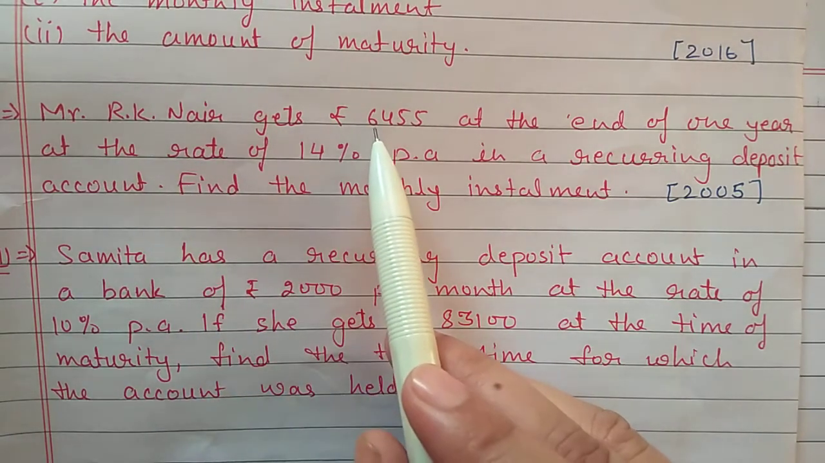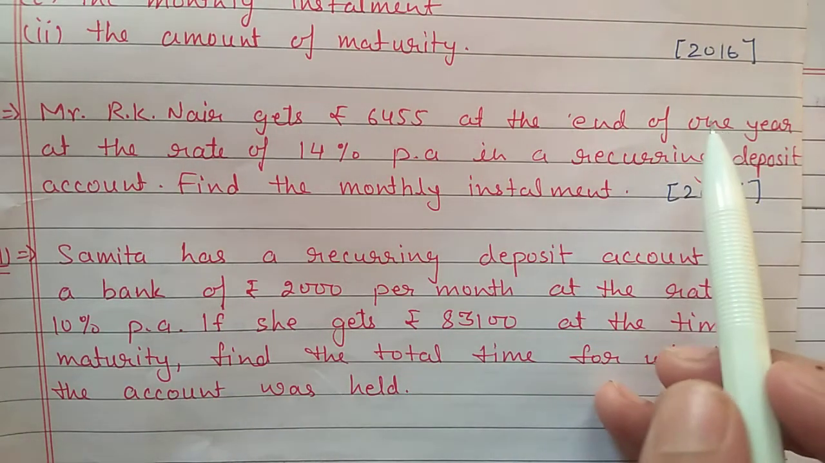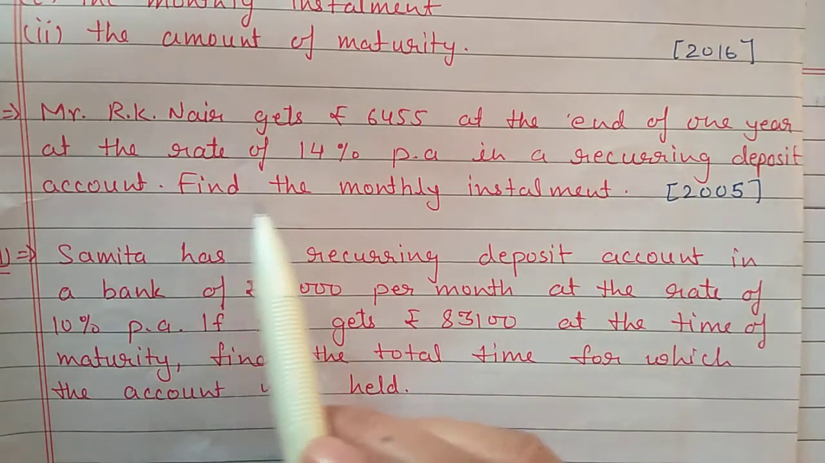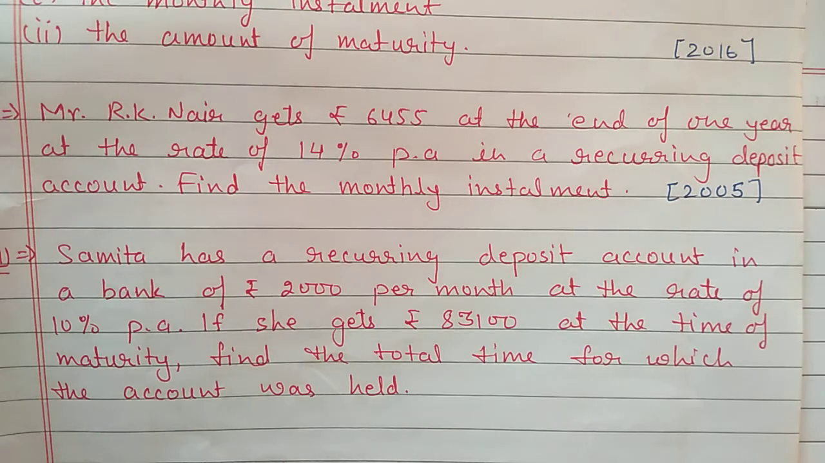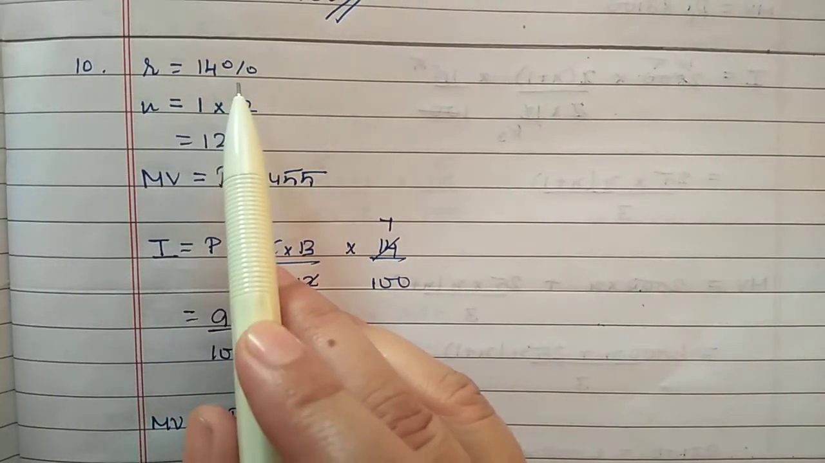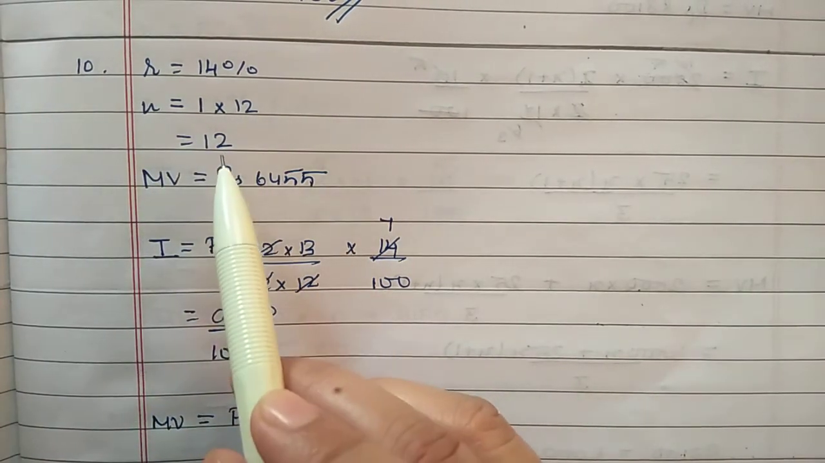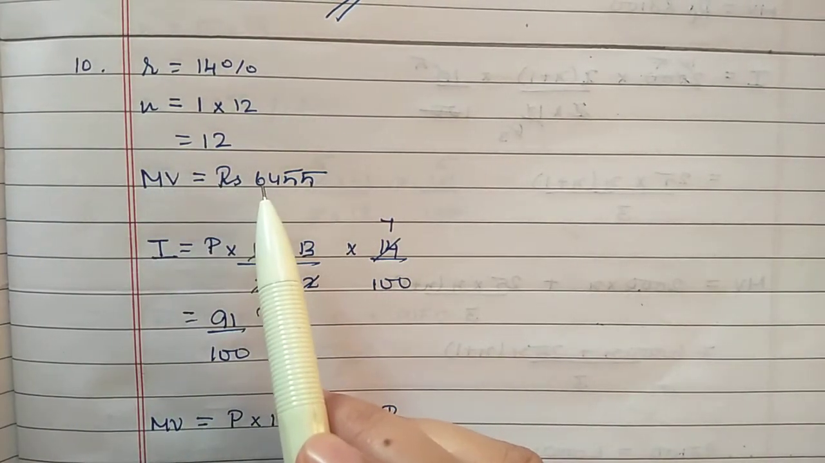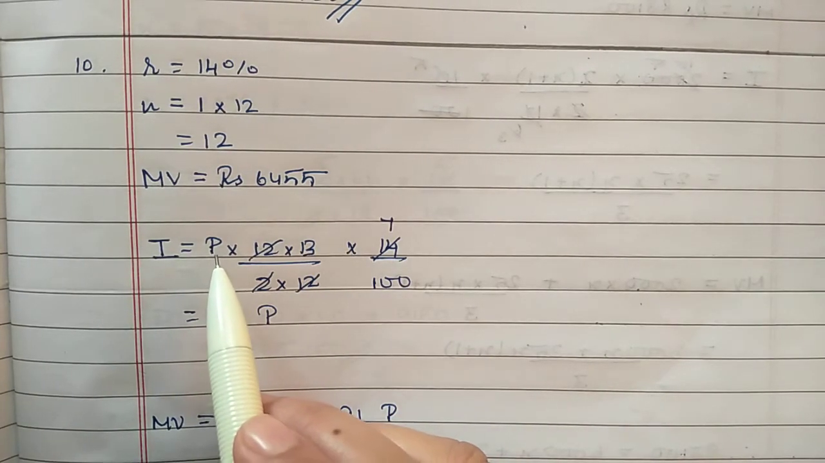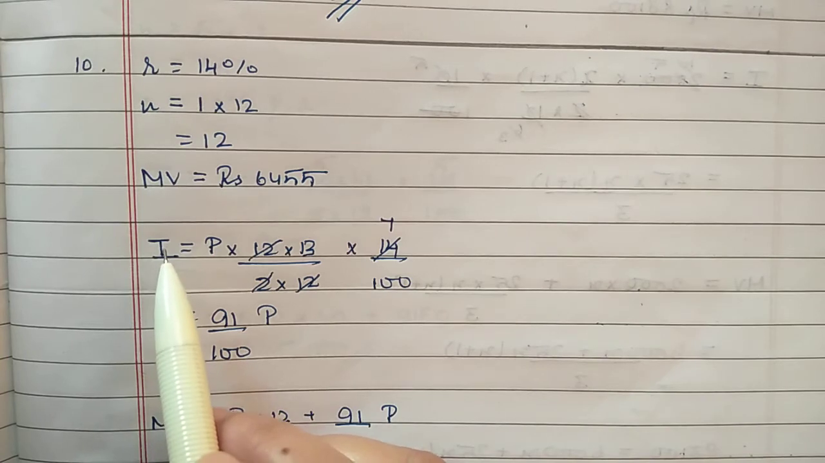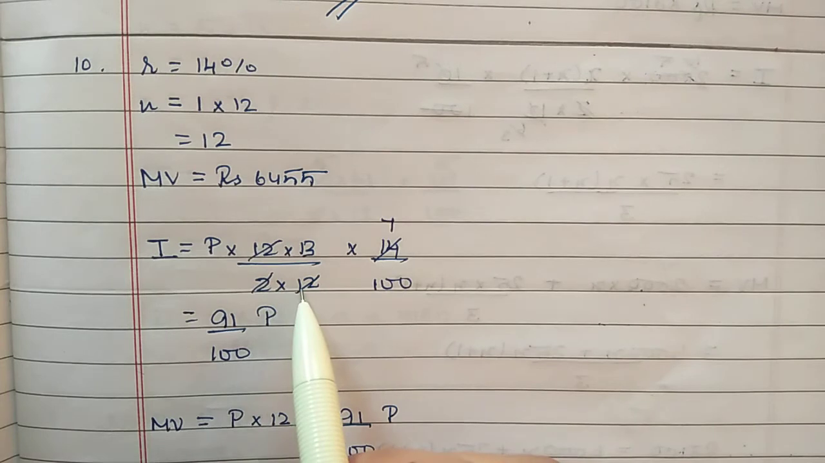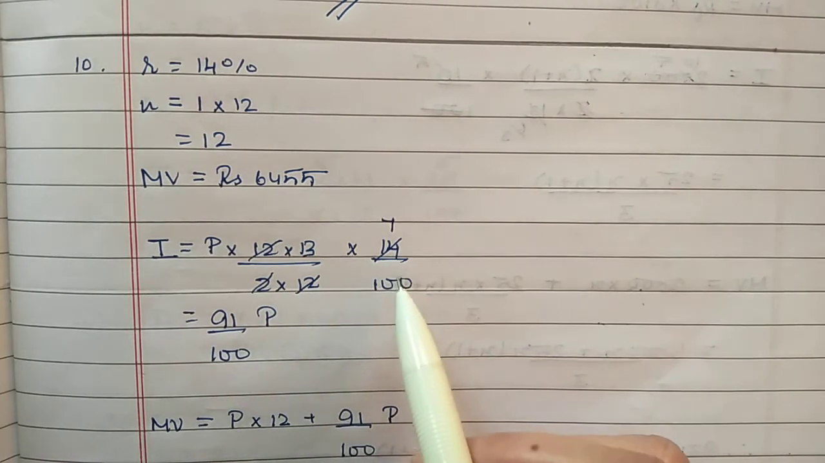Nair gets 6,455 at the end of 1 year at the rate of 14% per annum in a recurring deposit account. Find the monthly installment, and this question has come for 2005. In this question, rate is given 14%, time is given 1 year, it means 12 months, and maturity value is given 6,455. Let the principal amount be P. Substitute values in the interest formula. I is equal to P into n plus 1 by 2 into 12 into R by 100.